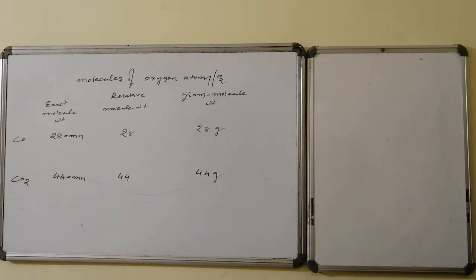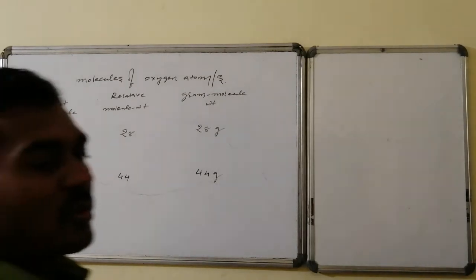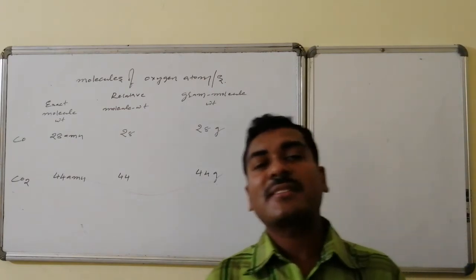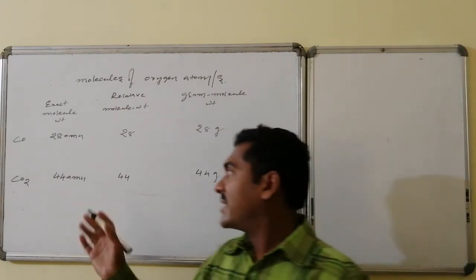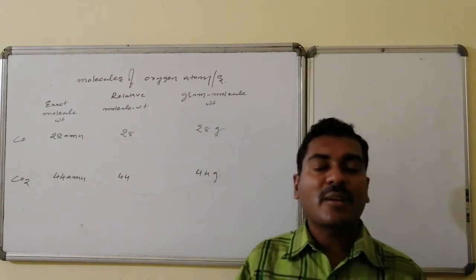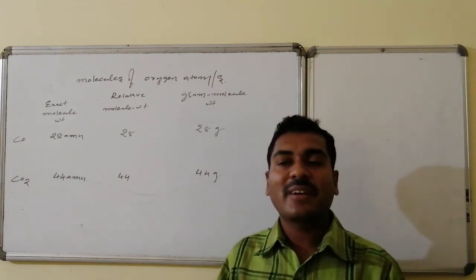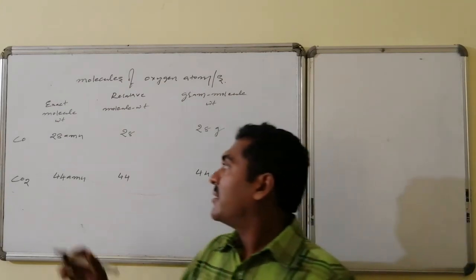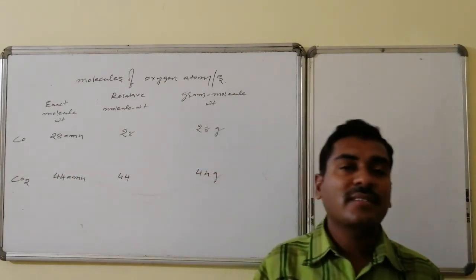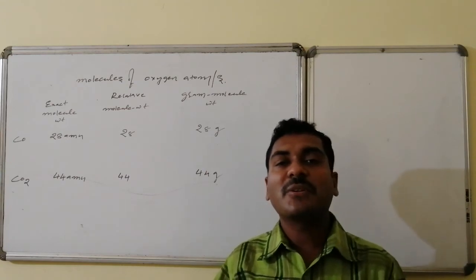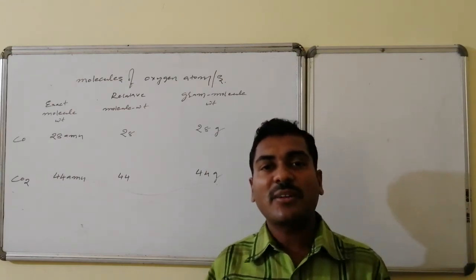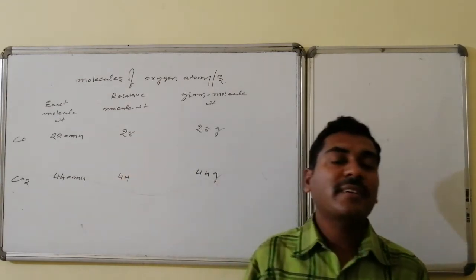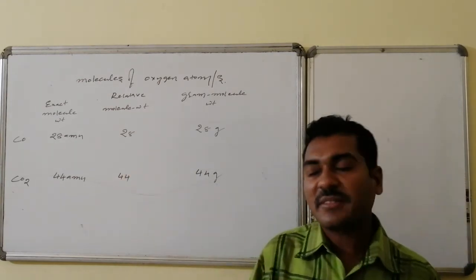Let us go for a combination in which more than one atom will be present and there are heteroatoms. Carbon and oxygen combination: carbon monoxide as well as carbon dioxide. Carbon monoxide, CO, 1 carbon and 1 oxygen. Carbon dioxide, 1 carbon and 2 oxygen atoms. In case of carbon monoxide, 16 plus 12 becomes equal to 28 AMUs. That is the exact molecular weight. We already made the discussion. Relative molecular weight is 28 and gram molecular weight is 28 grams.